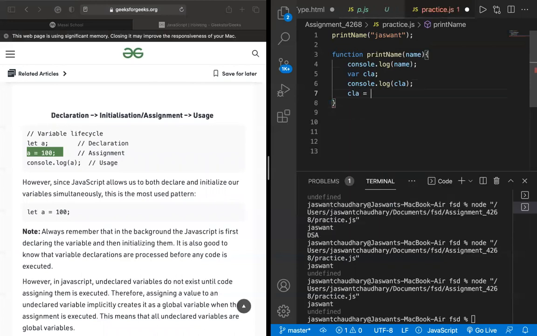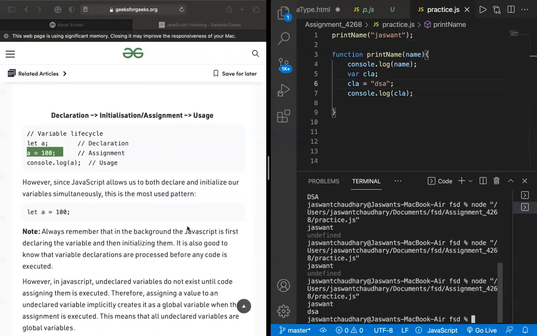So let there be a CLA, and we are putting here CLA is equal to DSA, and it is giving us the error. But as soon as you remove this line from here and put it here, then instead of getting undefined, you will get the defined value. Yes, sir. So the same thing.